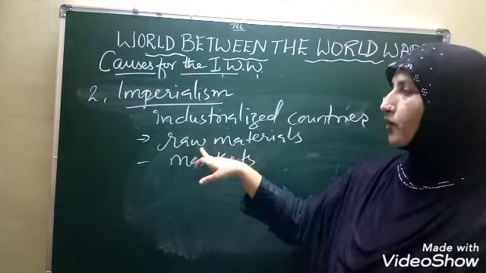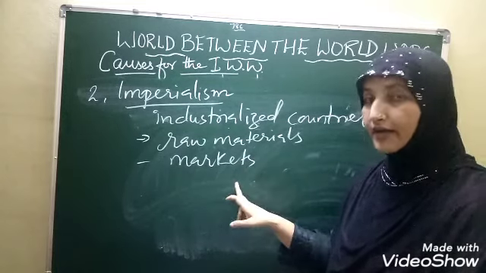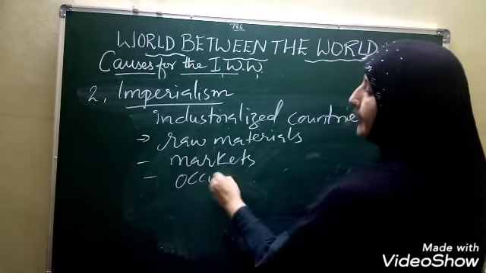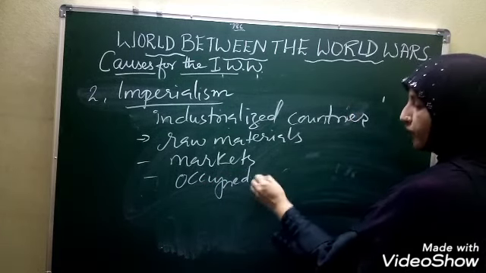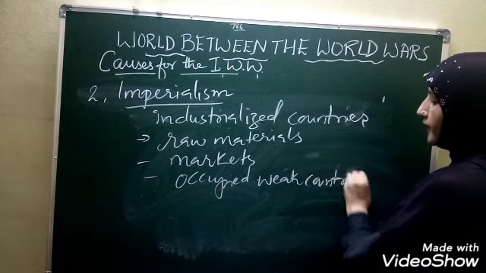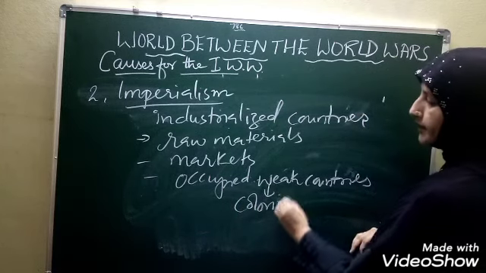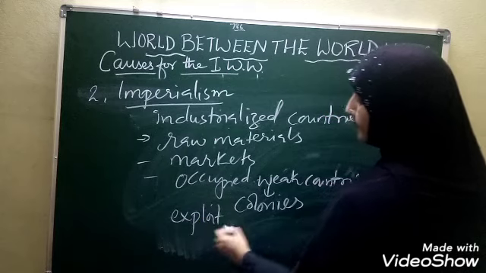So, for the sake of raw materials and markets, the developed countries occupied the weak countries and made them colonies to exploit their resources.